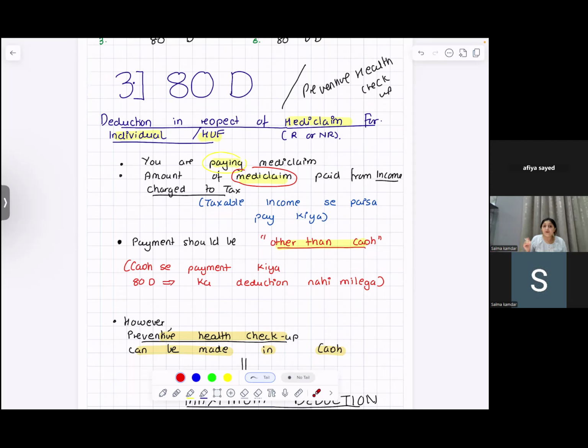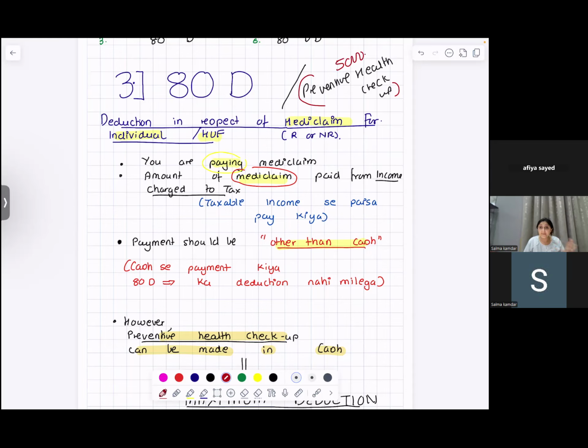Blood tests, ECG, heart checkup, diabetes check, full body checkup, cancer screening, mammogram, any diagnostic check that you do. Even if you pay in cash, it is allowed to be deducted, but the maximum limit is 5,000.